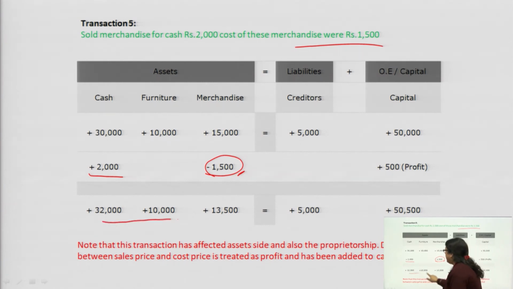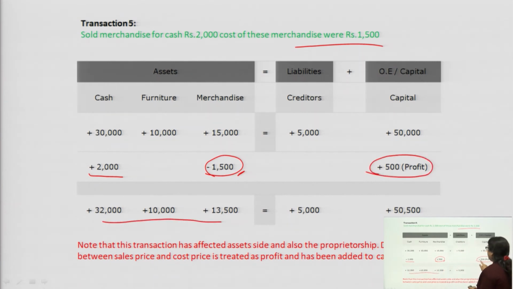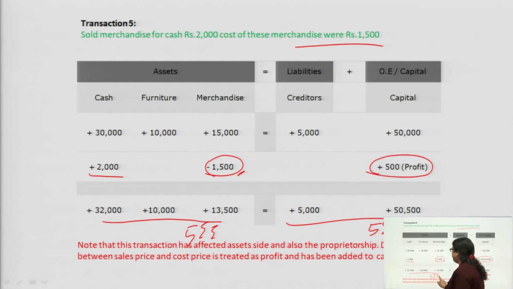So we will again sum up; there is a profit of 500 rupees, because the stock was costing just rupees 1500, and you have sold those goods for 2000. So 500 was surplus and 500 is added to increase the capital, it is a part of profit. Again we sum up this amount, this comes to 55,500, and it will again be the same 55,500.